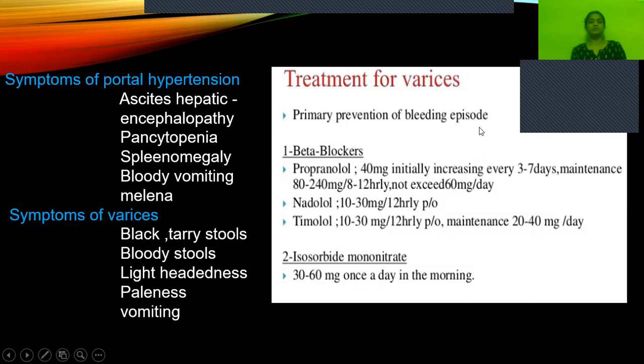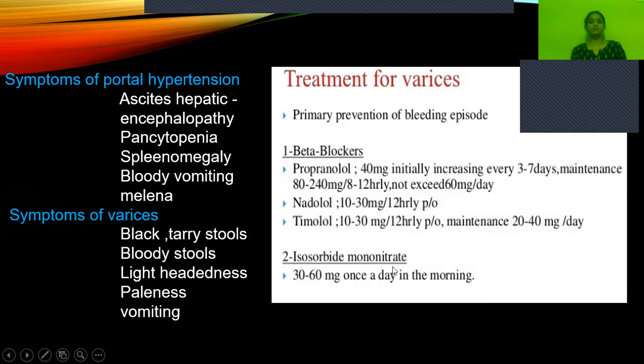So, primary prevention of bleeding episodes. First we have to prevent the patient from getting bleeding. For treating this portal hypertension, we'll put the patient on beta blockers like propranolol. It is given at a dose of 40 mg initially, increasing every 3 to 7 days. And then a maintenance dose of 80 to 240 mg every 8 to 12 hours, not exceeding 60 mg per day. And then nadolol, 10 to 30 mg every 12 hours, can be given orally. And then timolol, 10 to 30 mg every 12 hours, that means twice a day, and its maintenance dose of 20 to 40 mg per day can be given.